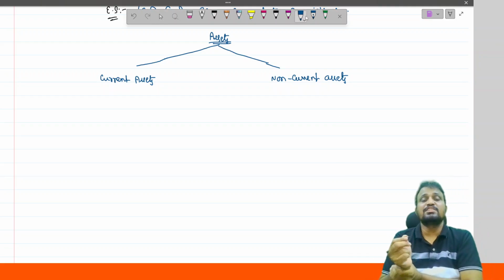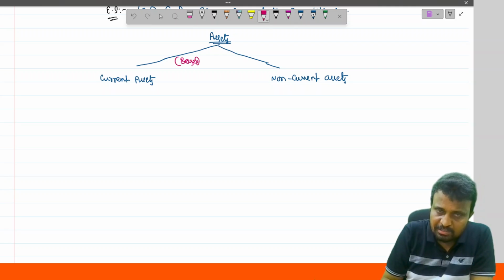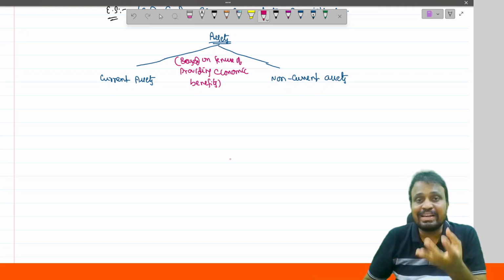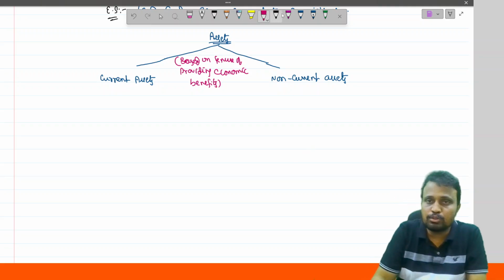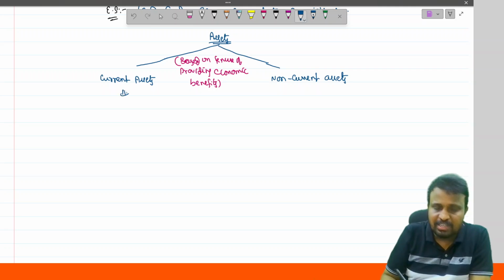And this classification is provided based on the tenure of providing economic benefits. So within how much period will the entity get the economic benefits? Based on that, the assets are classified into two types: current assets and non-current assets.